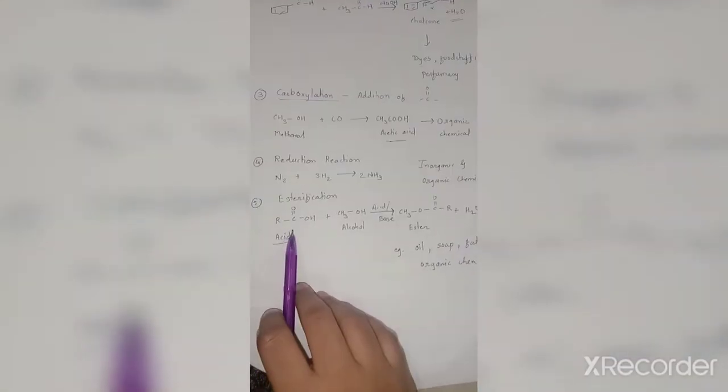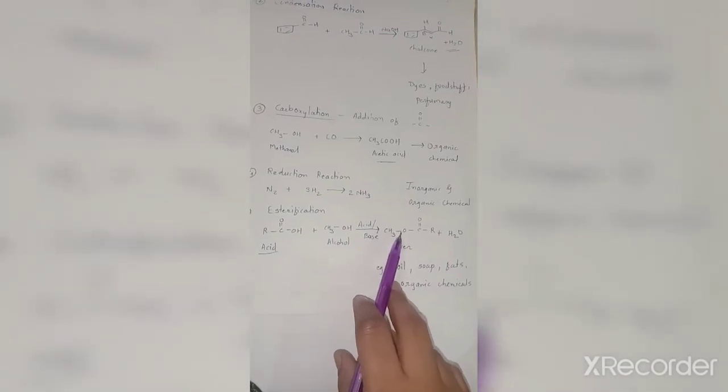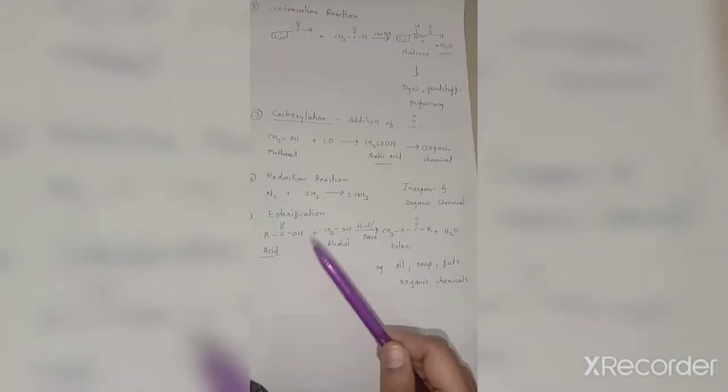Now in this reaction, this acid when reacted with alcohol in presence of acid or base, there is a formation of ester. This reaction is called an esterification reaction, and in this reaction there is a loss of water molecule. This type of unit process is useful in the oil, soap, fats and organic chemical industry. These are the simple uses of this esterification reaction.